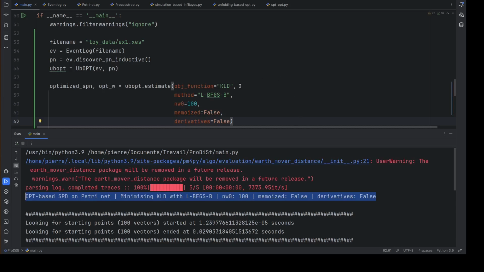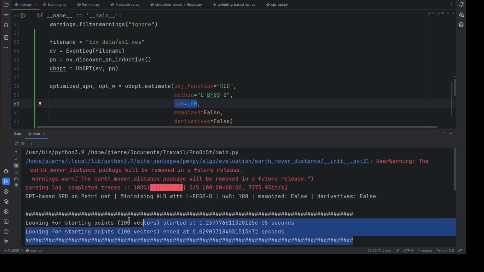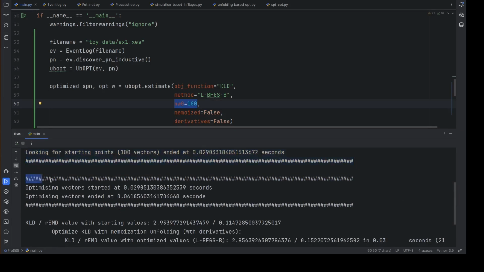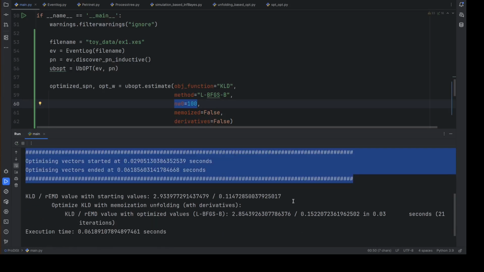Two distance measures are supported, the Kullback-Leibler divergence and the Earth mover distance, which is computed only over the log traces. Four different solvers can be used in this optimization: L-BFGS-B, TNC, Powell, or Nelder-Mead. The user can provide a custom starting weight vector, otherwise, a number of candidate initial vectors must be specified. These are then randomly generated, and the best one is selected as the starting point. At the end of the procedure, the optimized stochastic Petri net is returned and can be exported.